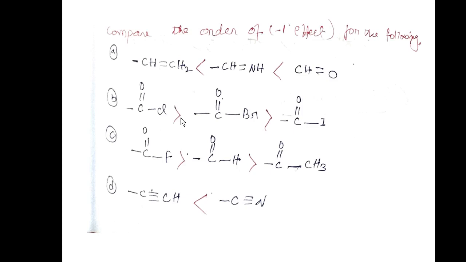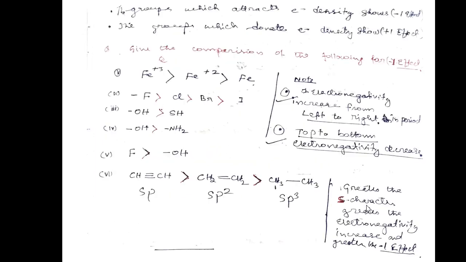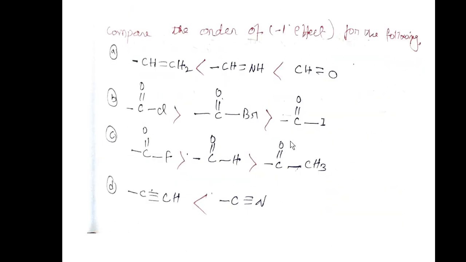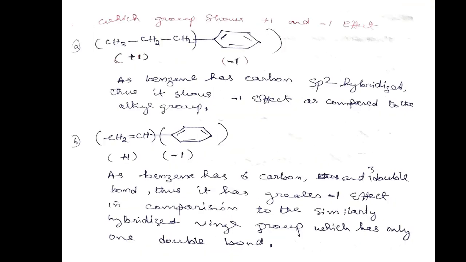Same here, chlorine is more than bromine and iodine. Fluorine is more than these two. Nitrogen is group 15 and carbon is only group 14, so nitrogen is more. In this way, these three concepts are very important to arrange the minus I effect order.